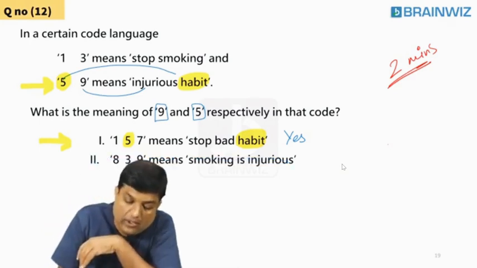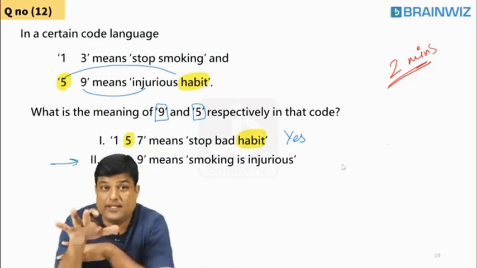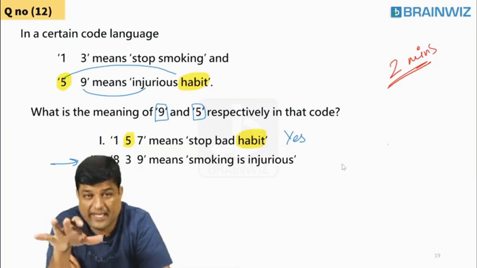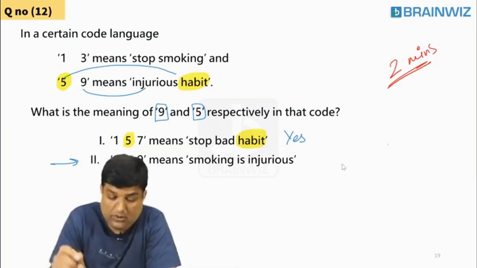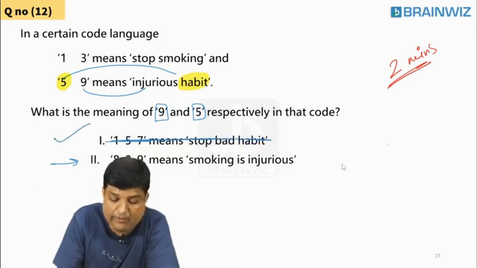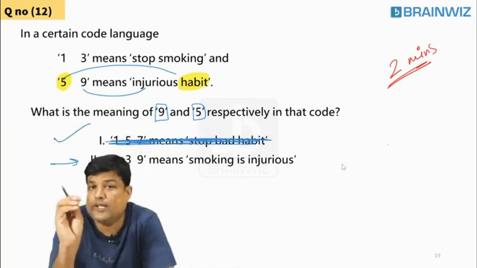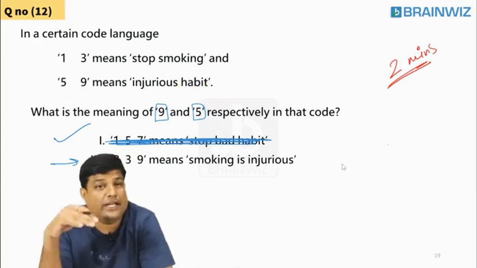Now, when you use the second statement, only the second. This is what the algorithm says: the first one is over, the second one I should try. In the second one, don't use the first one. Yes, the first one is sufficient, but when you use the second one, don't try to touch the first one. Remove all that. Again, a fresh question.